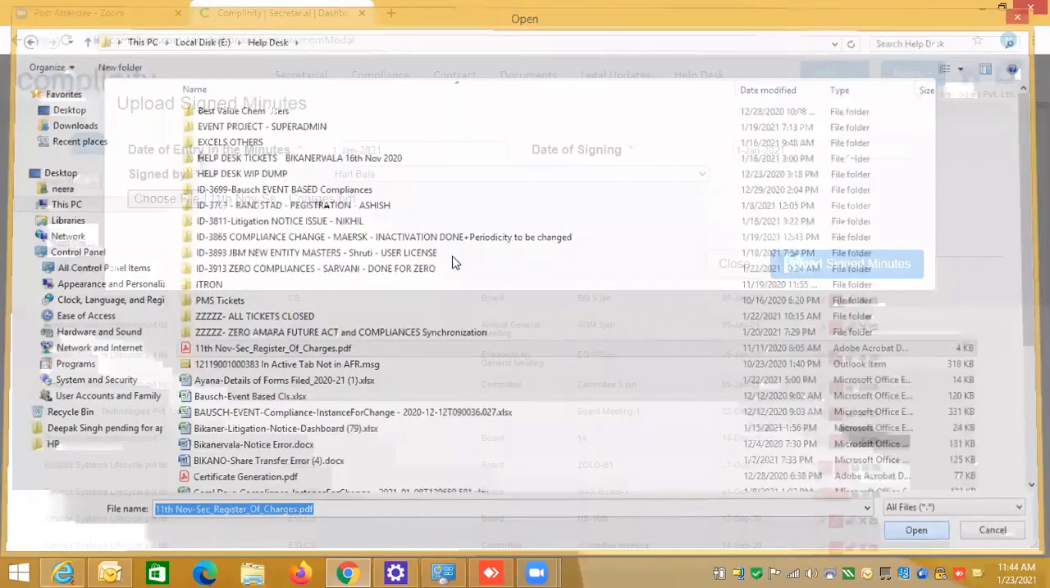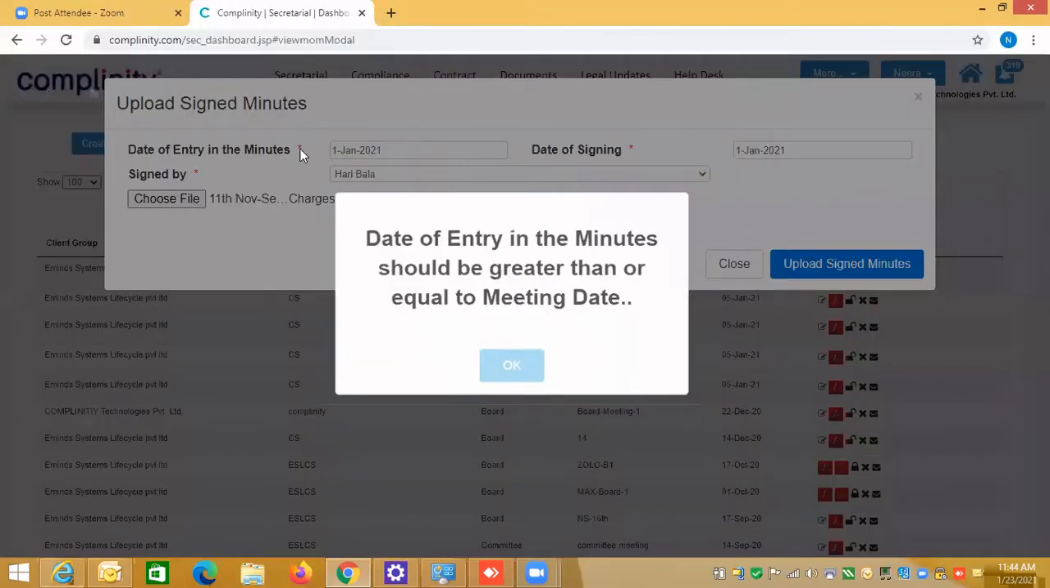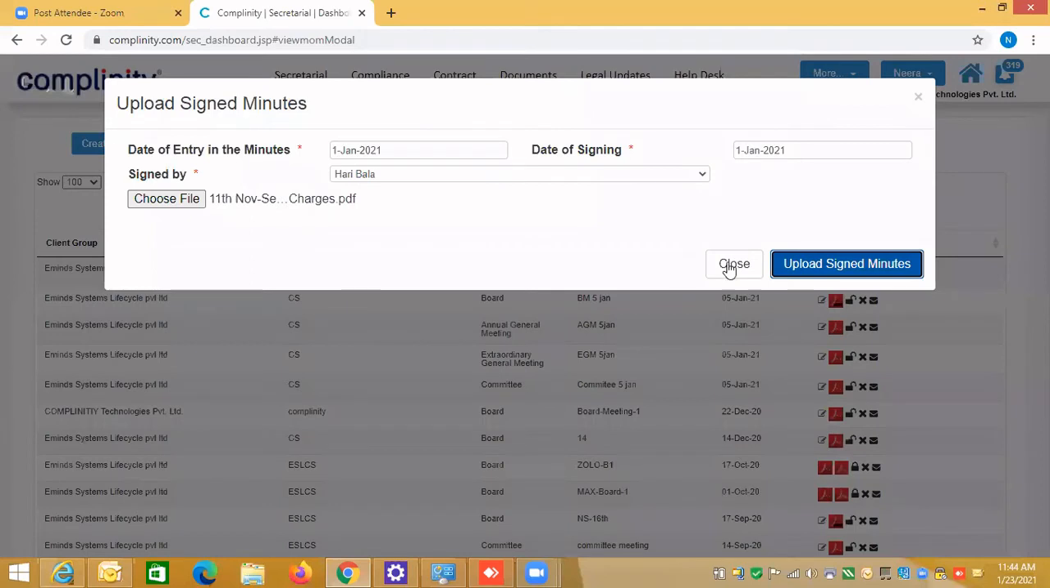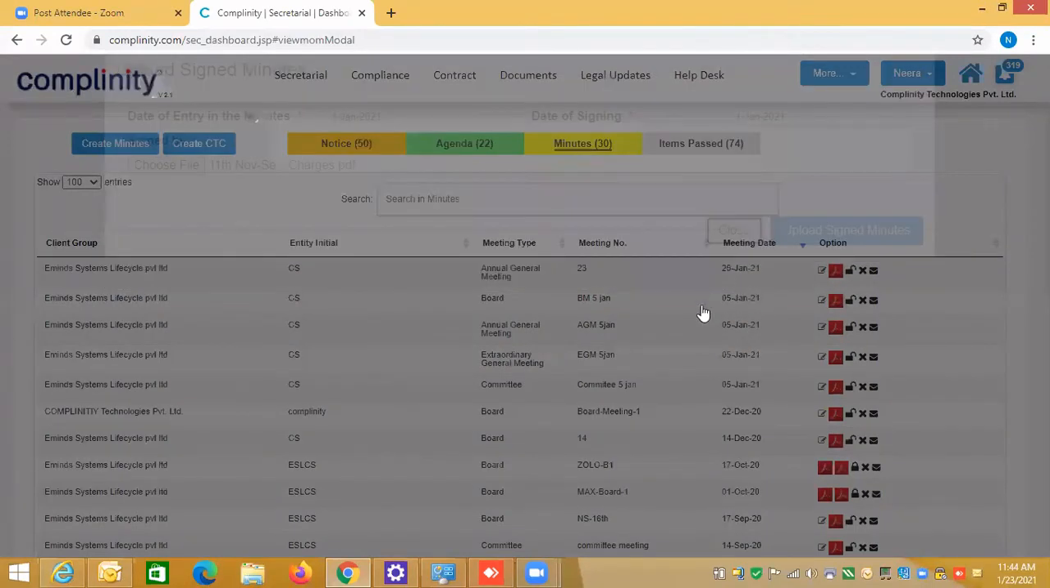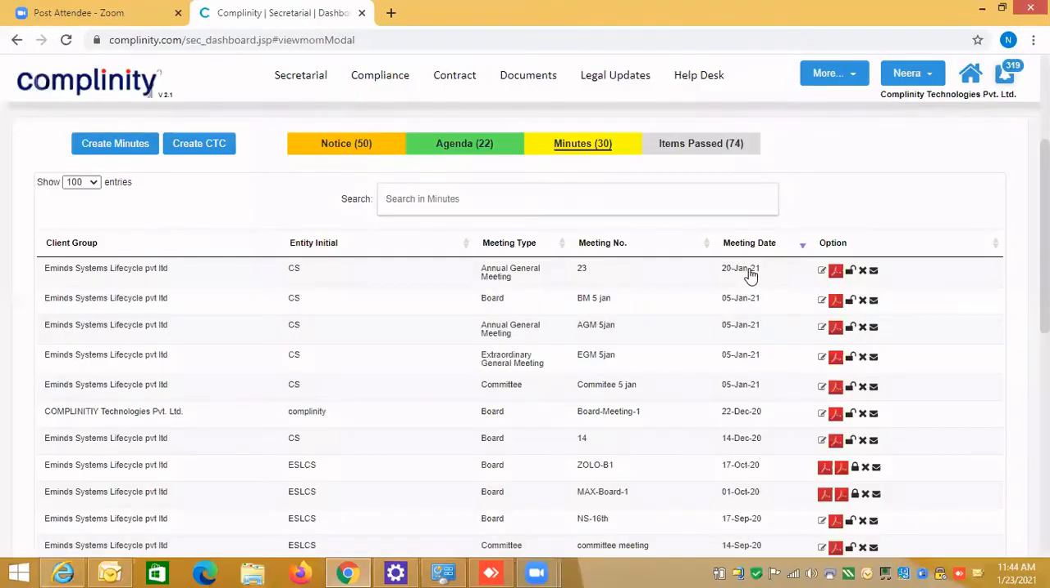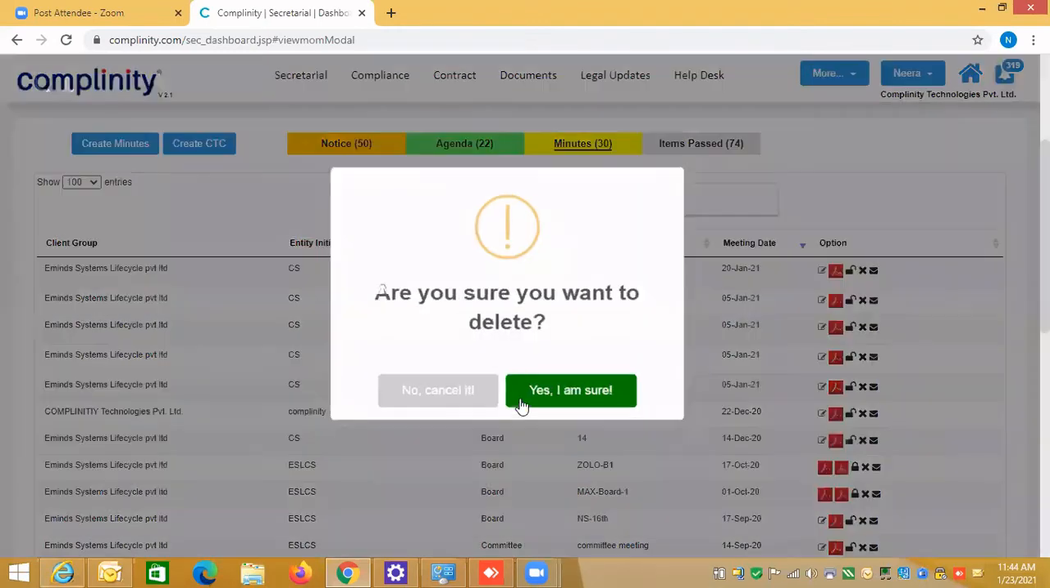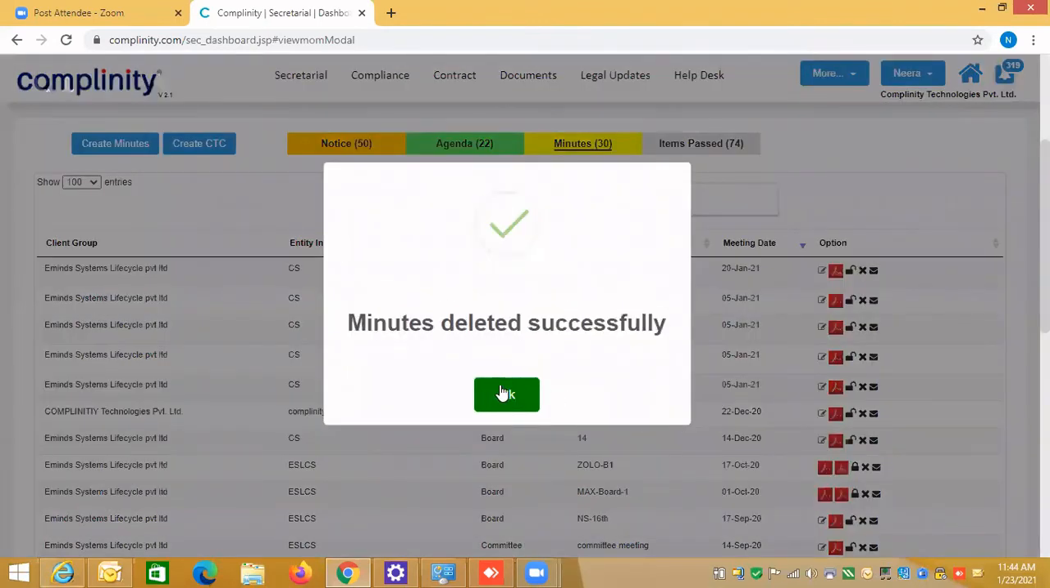So the date of entry cannot be greater than, so it must be old minutes. Let me check what the date of entry was. If I close it, because your date of entry, whatever the minutes, you have to enter the same. Then the minutes will be logged, and this is still not final, so I can delete it. It says, are you sure you want to delete it?